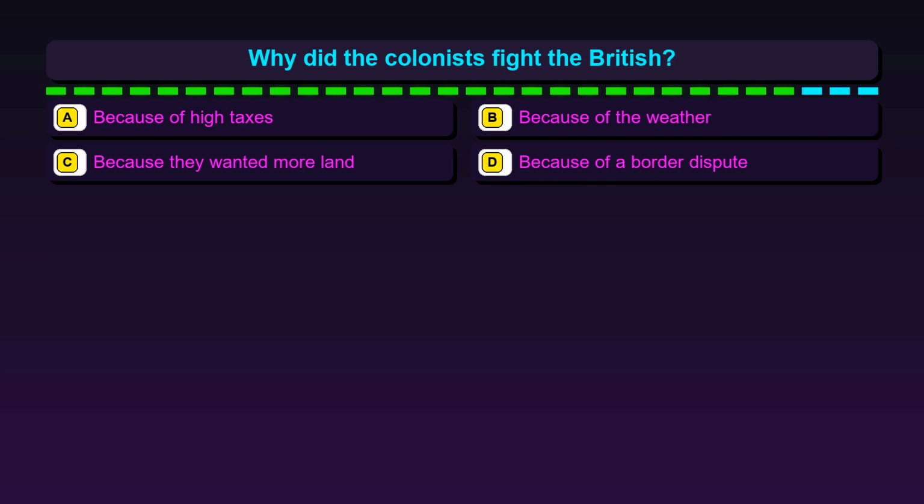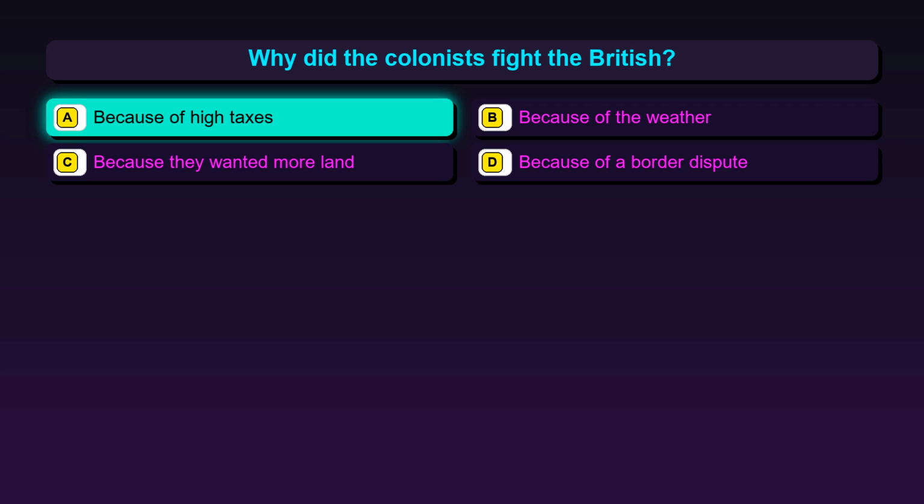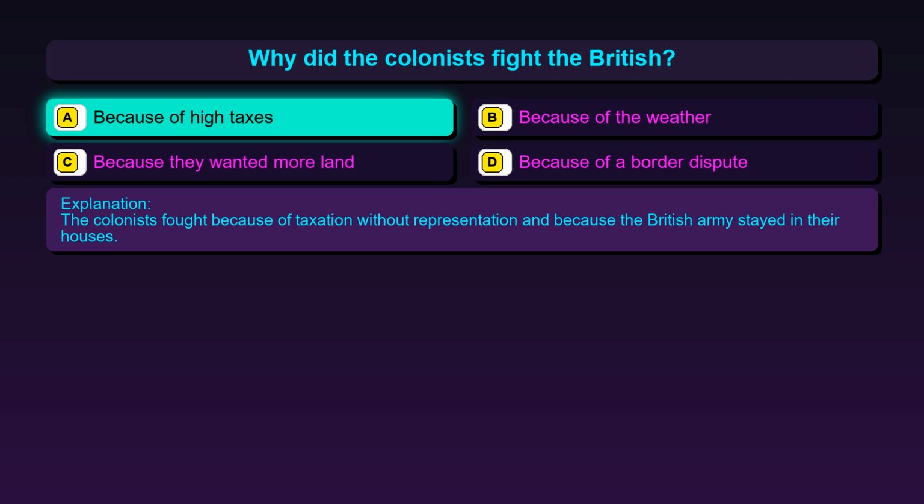Question 150. Why did the colonists fight the British? Option A, because of high taxes. Option B, because of the weather. Option C, because they wanted more land. Option D, because of a border dispute. The correct answer is option A, because of high taxes. The colonists fought because of taxation without representation and because the British Army stayed in their houses.